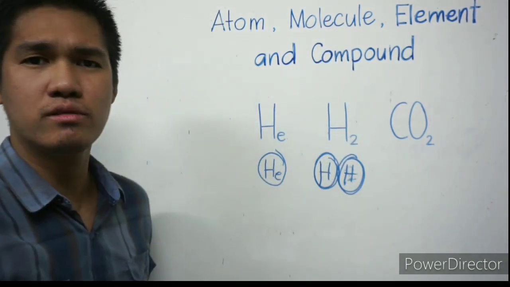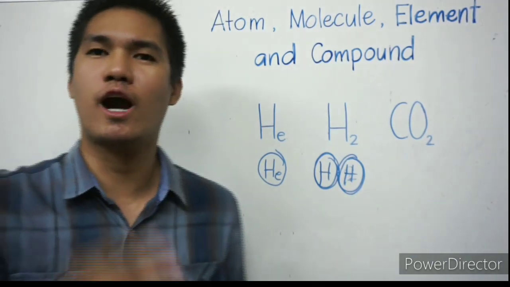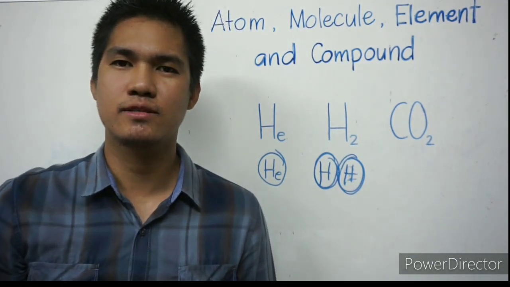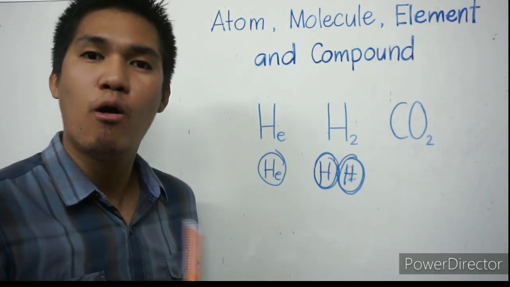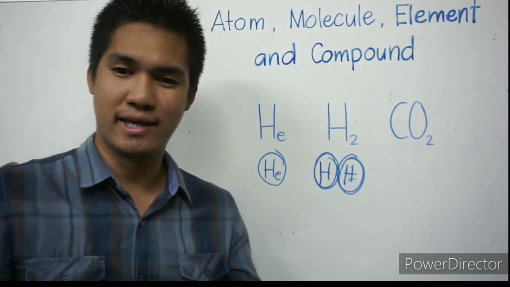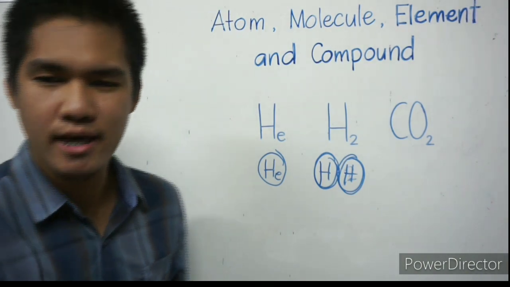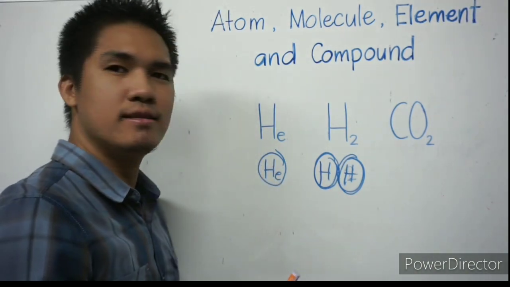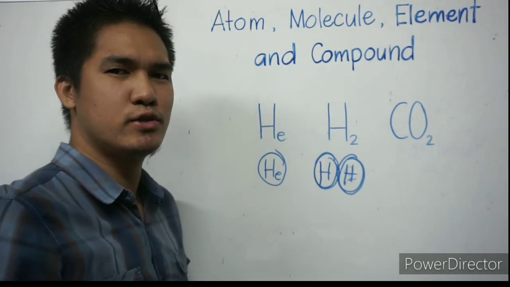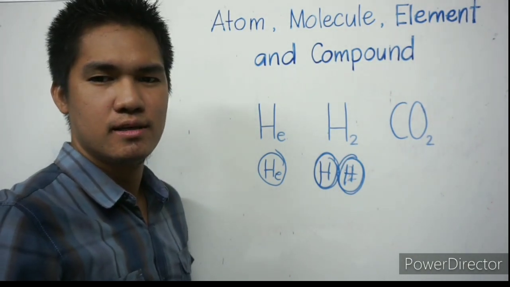So what about CO2 or carbon dioxide? So carbon dioxide, it is a molecule. Why? Because it is made up of two different atoms. What are these two different atoms?